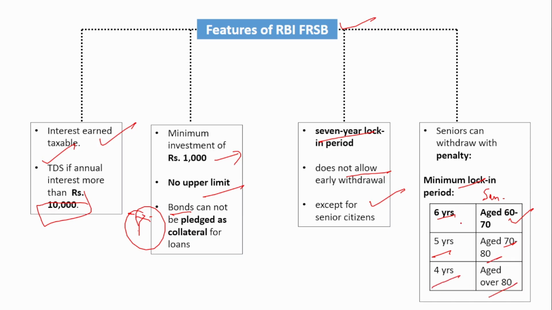So remember, the lock-in period is different in case of senior citizens. 6 years for 60 to 70, 5 years for 70 to 80, and if they are above 80, then it is 4 years. So these are the features of this floating rate savings bond.